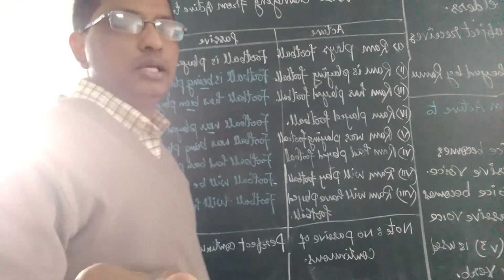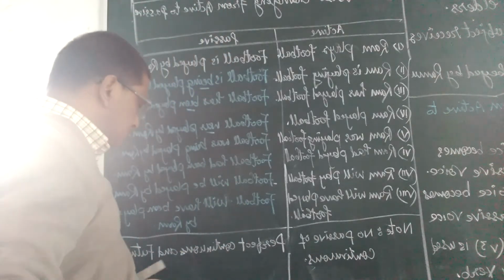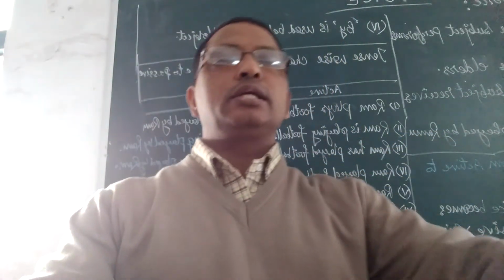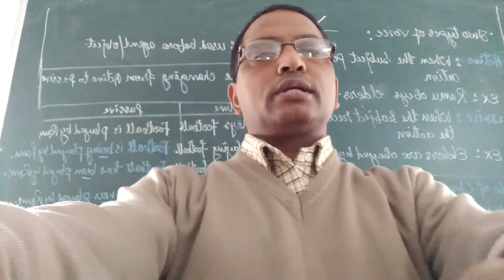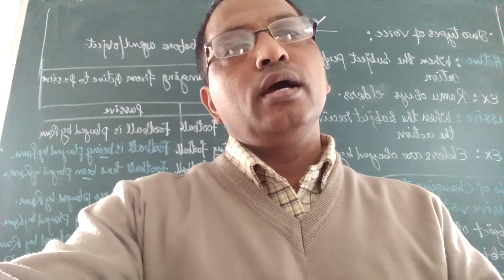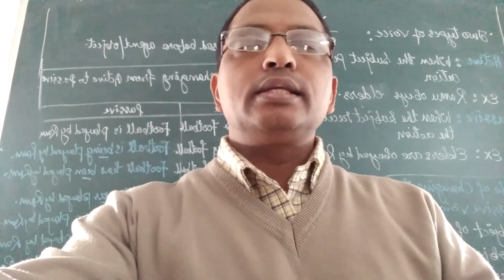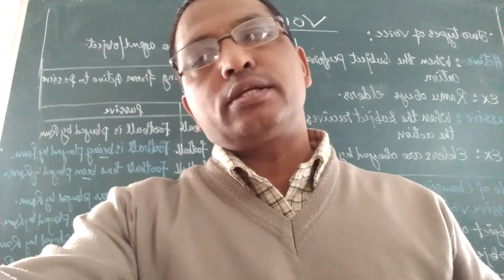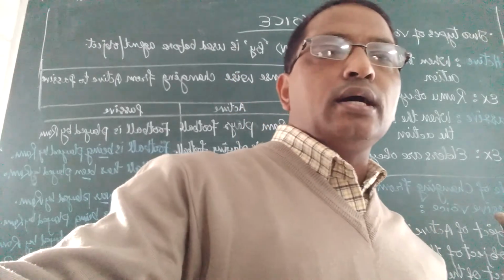As you know, students, generally there is no passive form of perfect continuous tense and future continuous. Three tenses come in perfect continuous: present perfect continuous, past perfect continuous and future perfect continuous. And future continuous tense generally has no passive form. Nowadays in many of the grammar books there are some changes, and they are making these into passive form. Later on we'll learn that, but till now this is up to here.